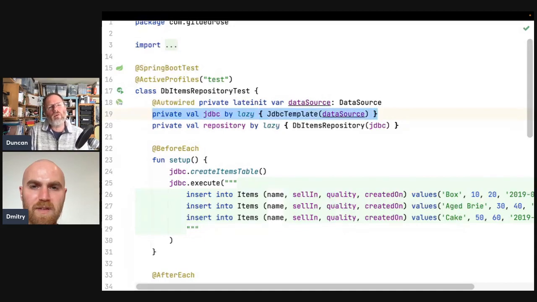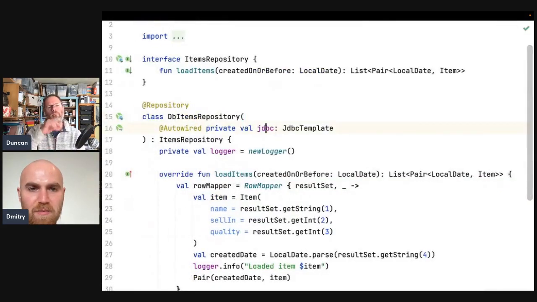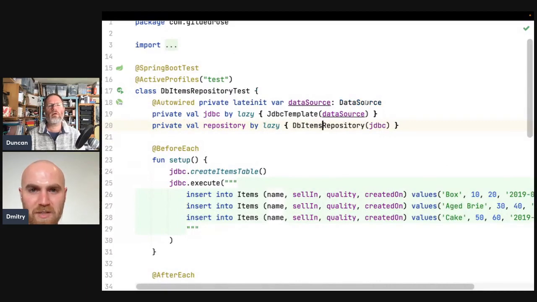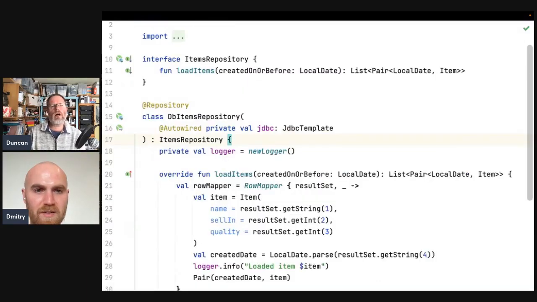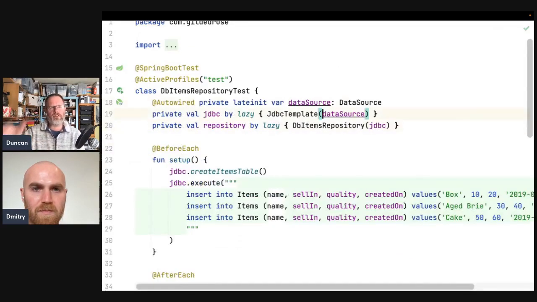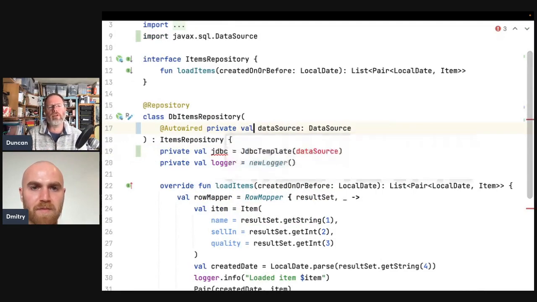Is there any way of learning what the data source looks like? Oh, I was wondering, we could, and we should try definitely. Just wondering, is it even the right level of abstraction? Maybe we could inject data source into DB items repository instead. Okay, yeah. Because that sounds like a better abstraction, because this is not Spring dependence, this is data sources, Java SQL, so it's more fundamental. Okay, that's what you mean. So here, whilst DB items repository depends on a Spring class for its implementation, maybe it shouldn't for its interface, and the constructor is kind of part of its interface. So it would be better if we auto wired the data source and created the JDBC template ourselves.